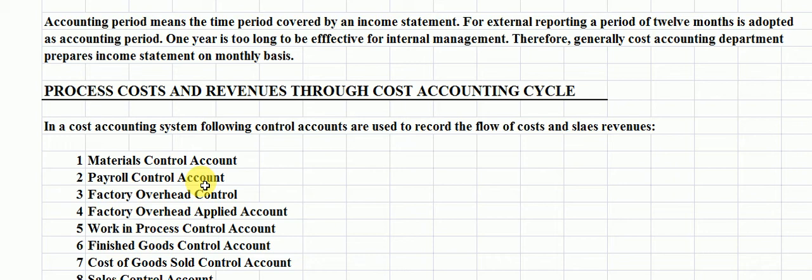Finished goods control account. This is the sixth account, in which we record all that production which is completed in the factory and transferred to the godown to sell.